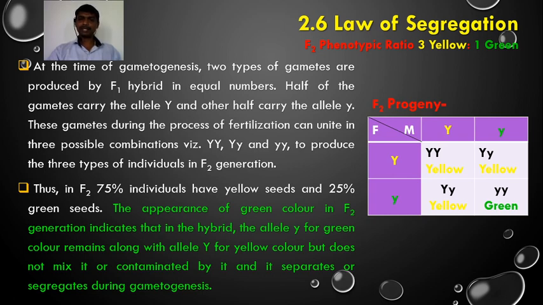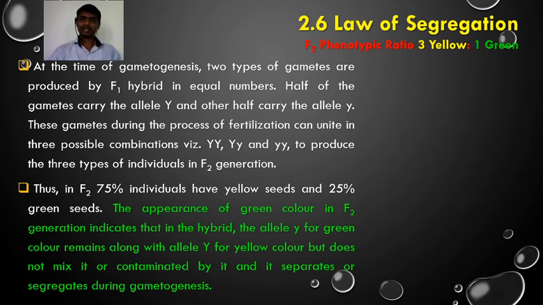The reappearance of the green color in the F2 generation indicates that in the F1 hybrid the allele small y for green color remains along with the allele capital Y for yellow color, but does not mix or get contaminated by it. It segregates during gamete formation when F1 is selfed. So this is the law of segregation.